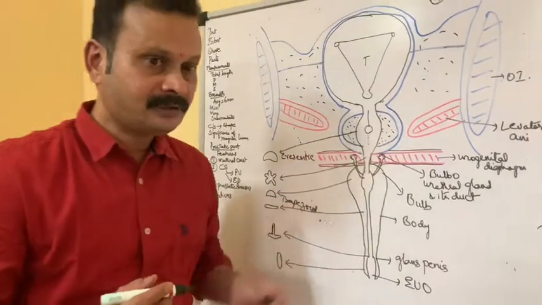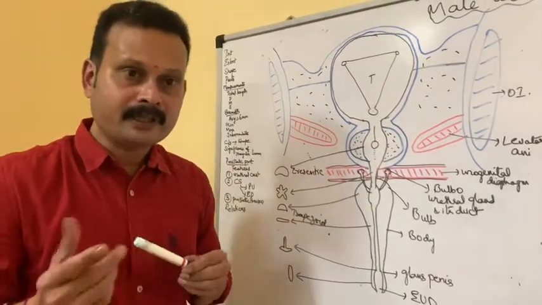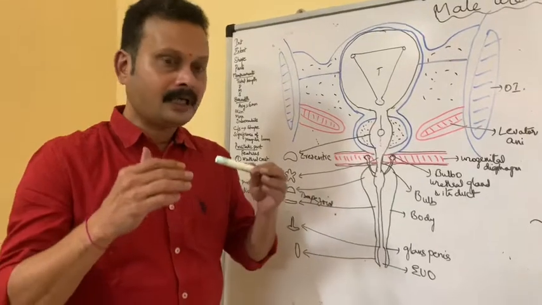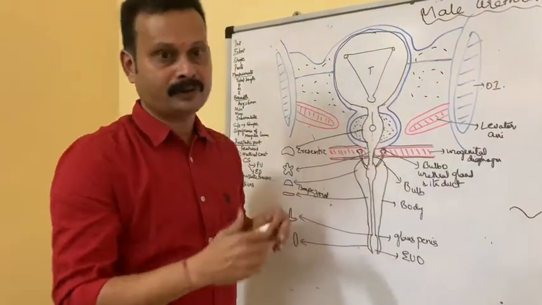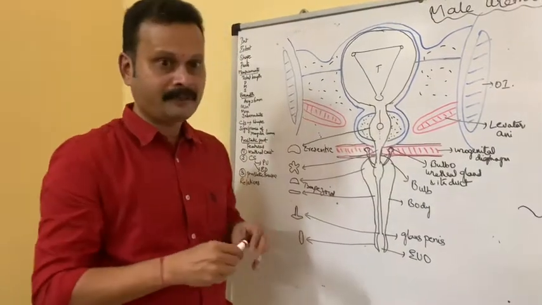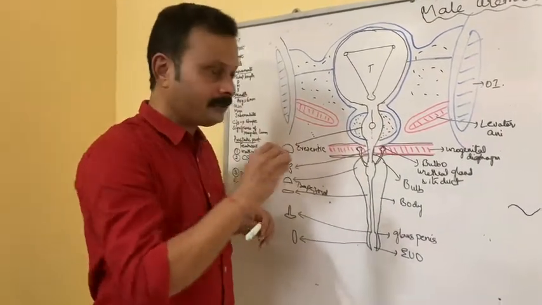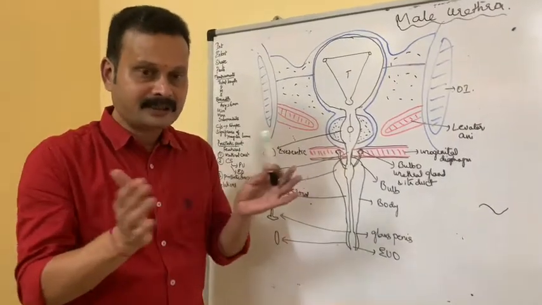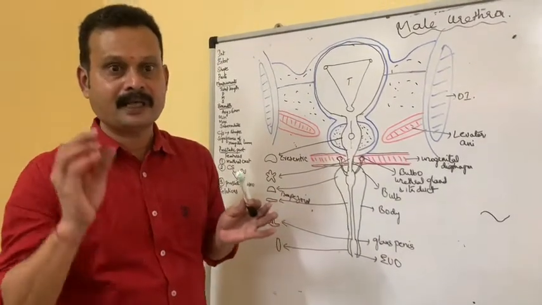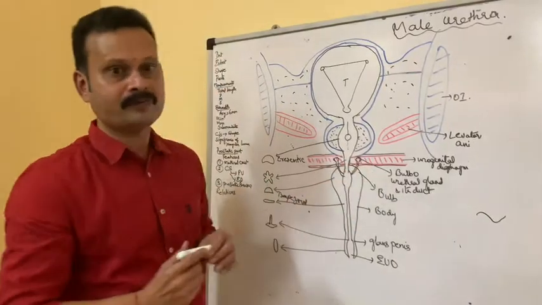The significance of this irregular lumen is that it allows the projectile nature of the flow of the urine. Because of the irregularity, it induces a spiral twist and prevents the early separation of the urine droplets, and allows a projectile flow of the urine.